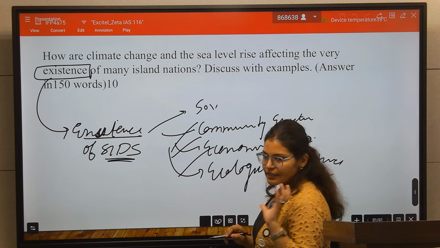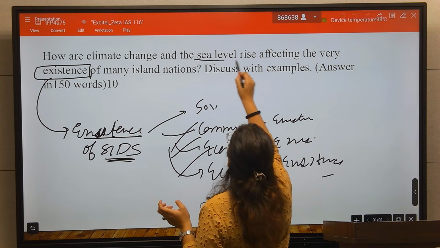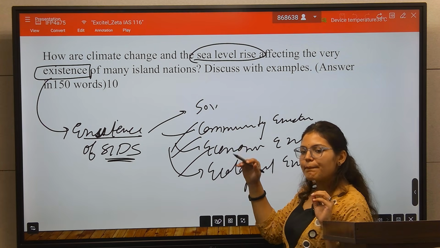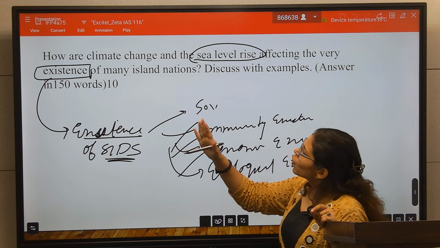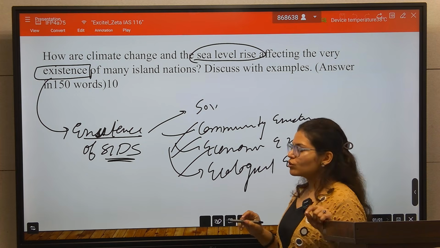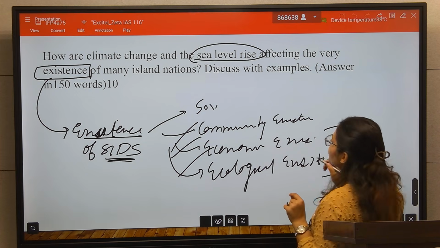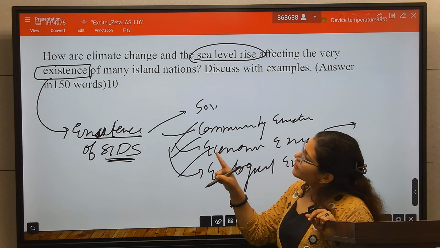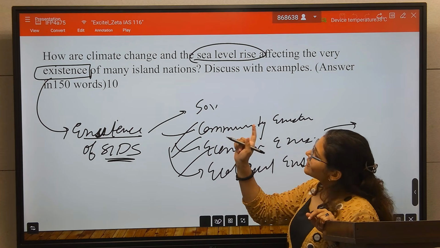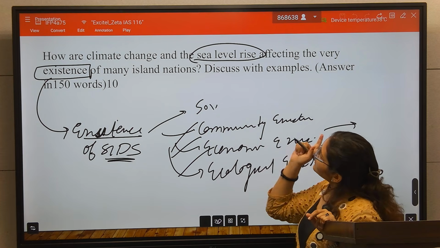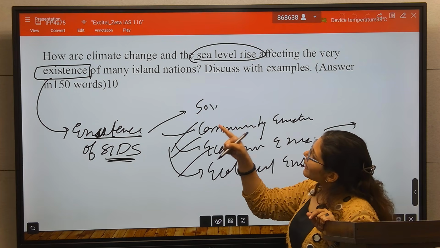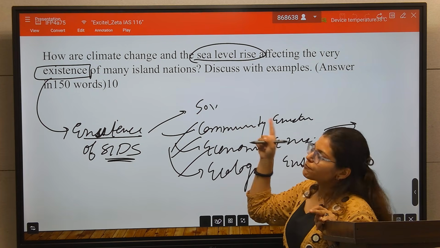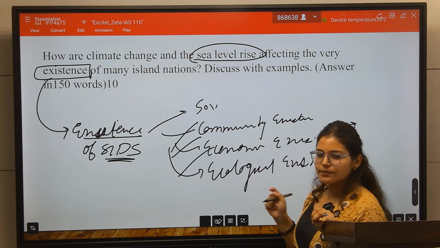So if anybody writes points merely on sea level rise, and writes 4-5 points on the impact of sea level rise on small island states, that student will not get good marks in this question. But on the other side, if a student writes the answer by balancing the climate change points and the sea level rise points, and the impact of both on the existence of many island nations, with examples also, they will get good marks.